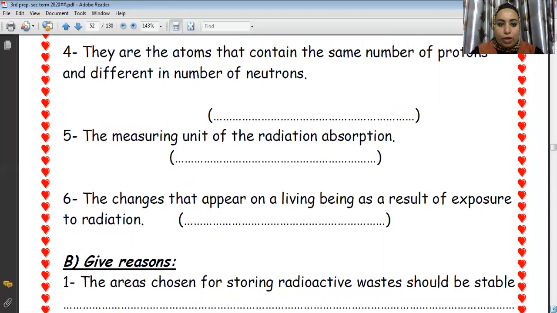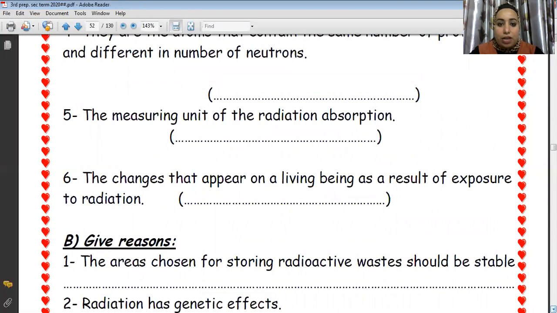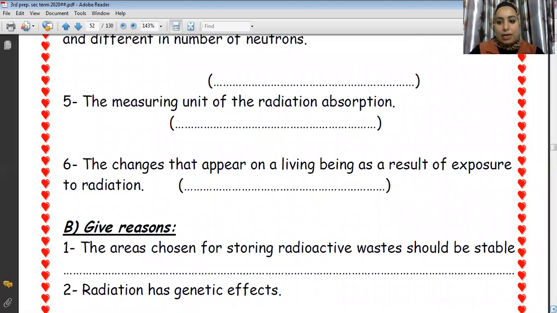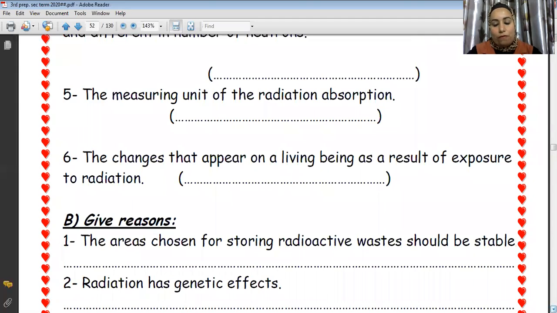Question number 2, give reasons. The area chosen for storing radioactive waste should be stable, away from homes and away from people. Why? To avoid the dangers of radiation pollution. That's right. Number 2, radiation has a genetic effect.